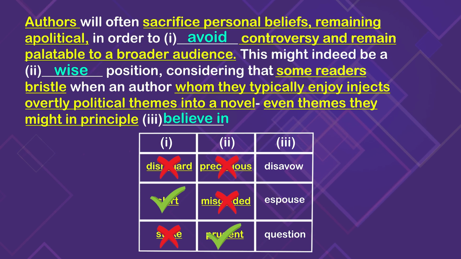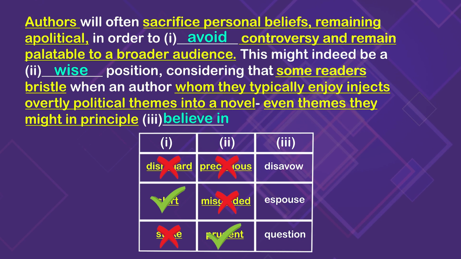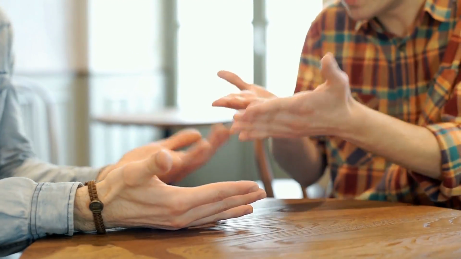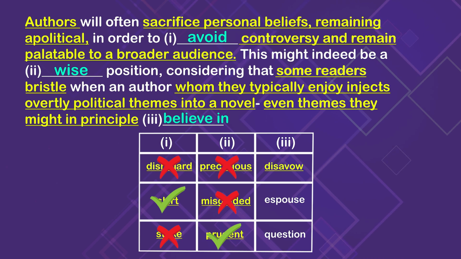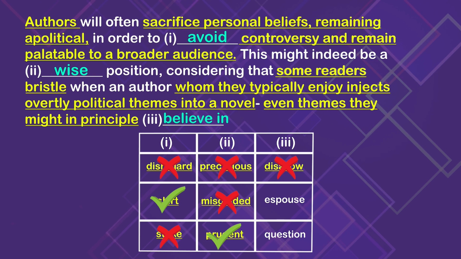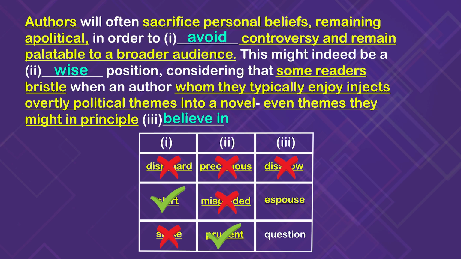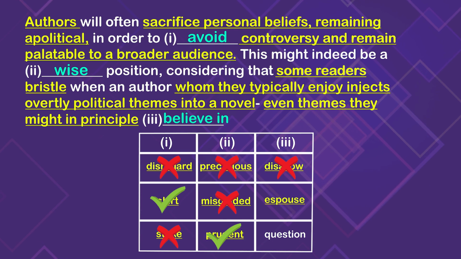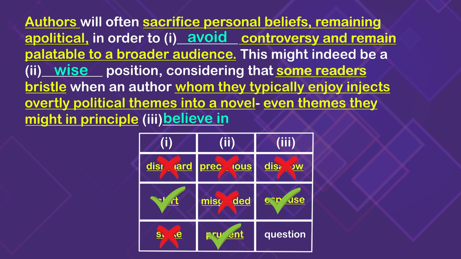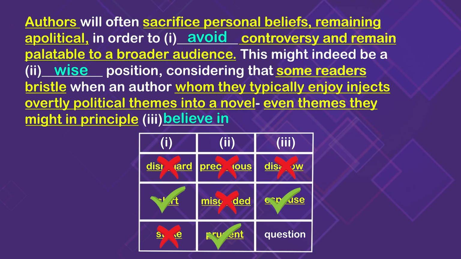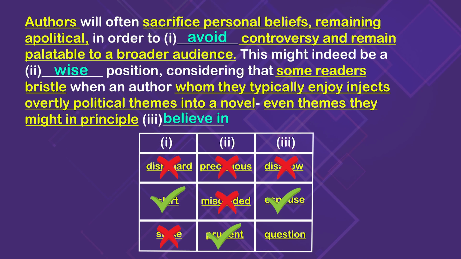Since principles are things that we fundamentally believe in, it makes sense that believe in works for that final blank because we're saying authors are going to avoid controversy, even controversial themes that they might in fact believe to be true. Going to our final answer choices, we have disavow, which means to refuse to acknowledge or accept, and that absolutely is not supported by context clues here. That is followed by espouse. Espouse is when you support particular opinions or beliefs, and that does work pretty well here because they are avoiding themes that they might even believe in. Our final one, question, that is the opposite of our prediction for the blank, which is to believe in, so we know that one is out.